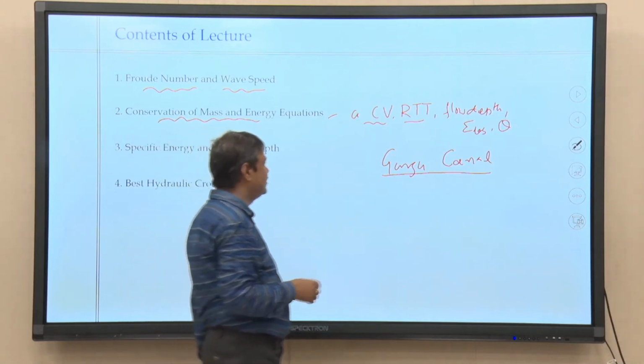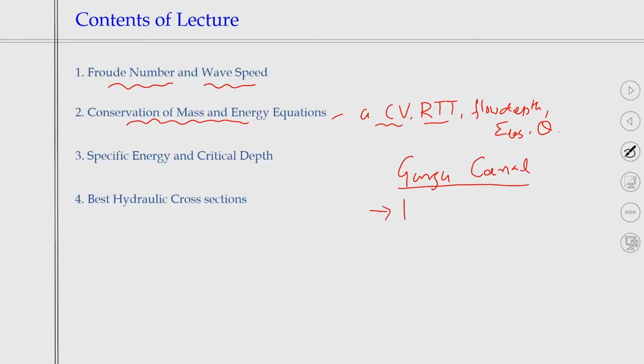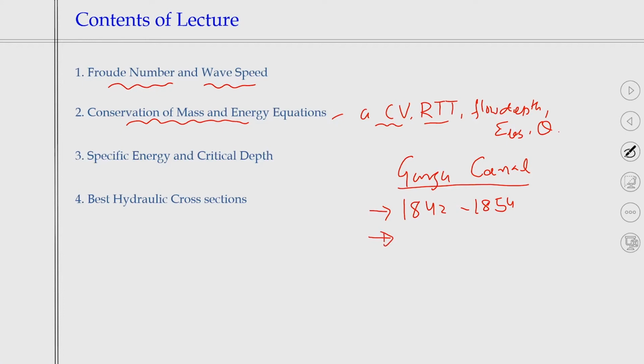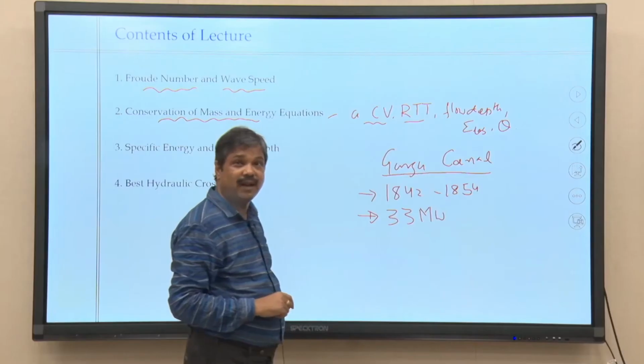The canal was constructed way back, from 1842 to 1854, so about 12 years of construction. Today this canal still functions, almost 170 years old, with 33 megawatt power generation.